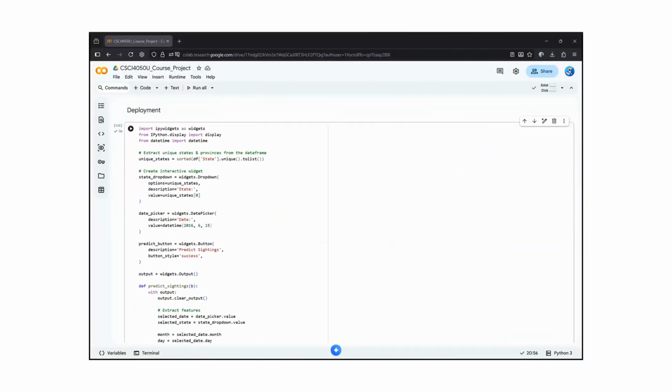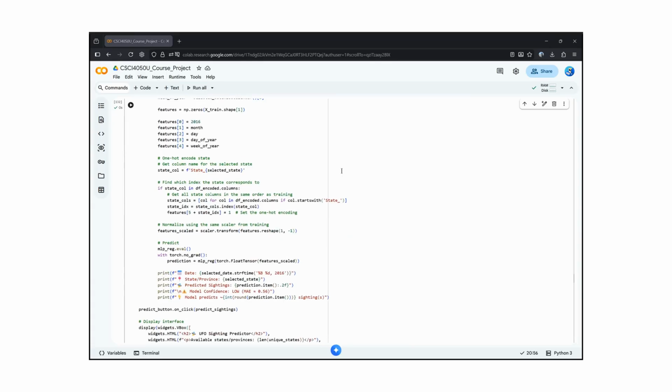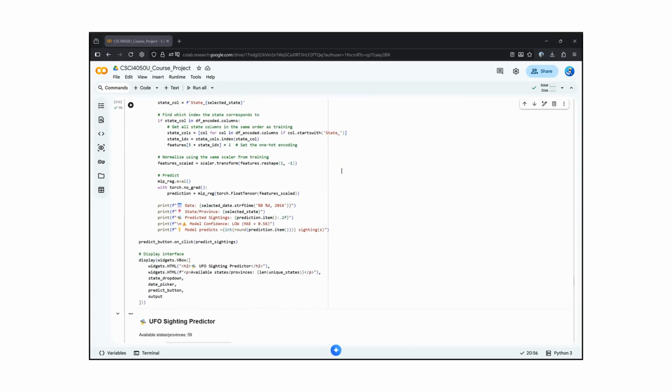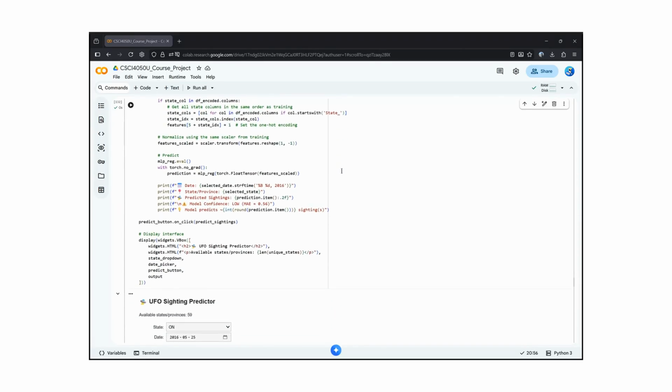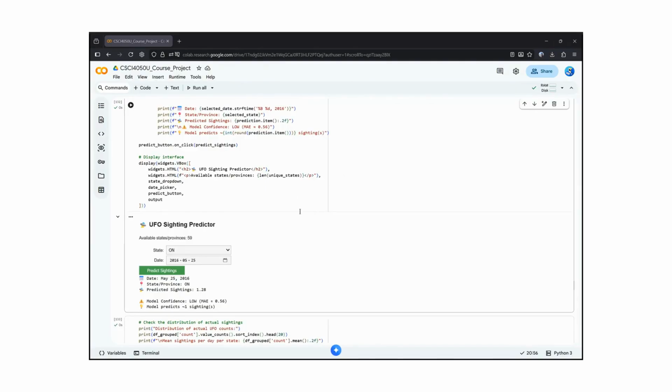So with that, we can jump to the demo of our Google Colab interactive widget. For our deployment, we investigated possibilities like a simple web app or a Python script, but ultimately landed on an interactive widget built into Google Colab, as we had already built our model on the platform. The widget, UFO Sighting Predictor, demonstrates how our trained network can be integrated into an application for real-time forecasting.